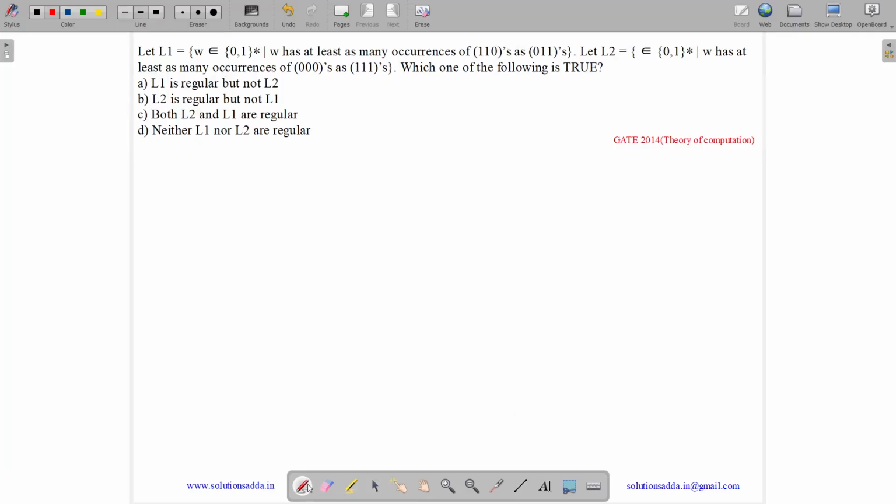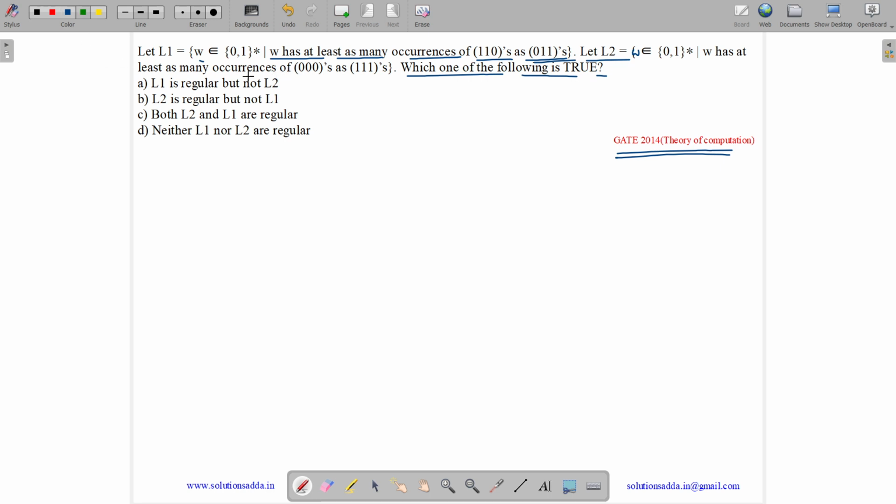This question belongs to Theory of Computation subject and was asked in GATE CSE 2014 Set 2. So the question states, let L1 = {w ∈ {0,1}* | w has at least as many occurrences of 110 as 011}. Let L2 = {w ∈ {0,1}* | w has at least as many occurrences of 000 as 111}. Which one of the following is true?